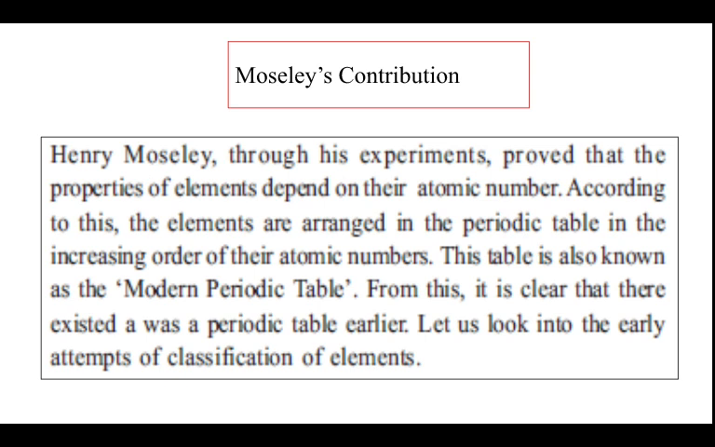Coming on to Moseley's contribution. Henry Moseley, through his experiments, proved that the properties of elements depend upon their atomic number. According to this, the elements are arranged in the periodic table in the increasing order of their atomic numbers. This table is known as the modern periodic table. From this, it is clear that there existed a periodic table earlier. Let us look into the early attempts of classification of elements.